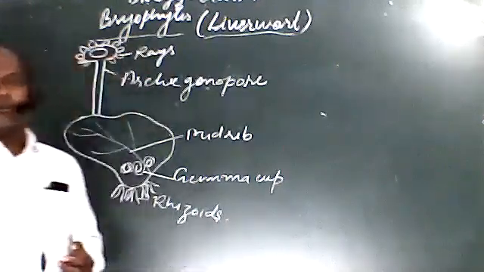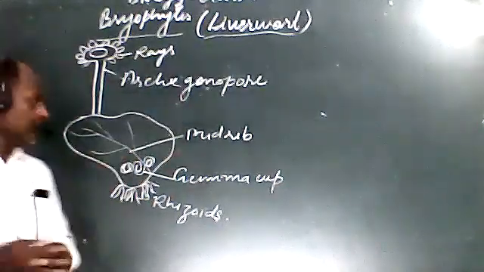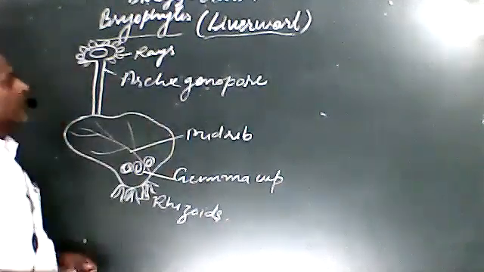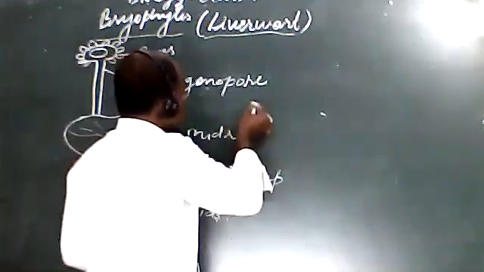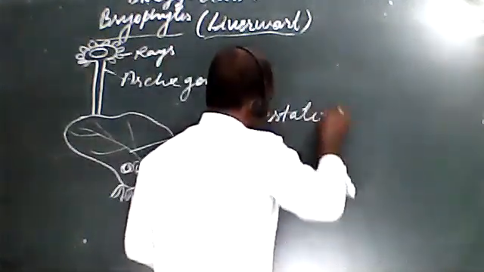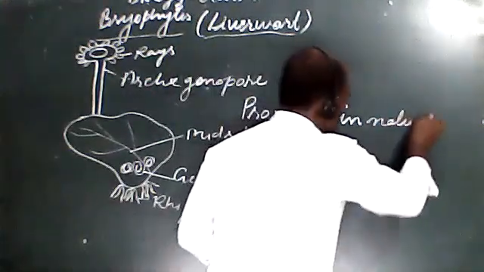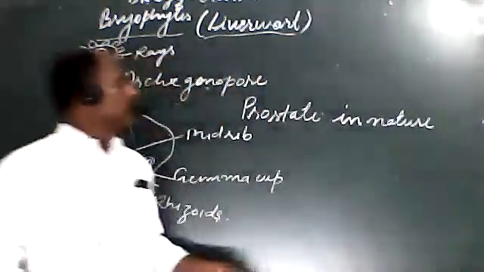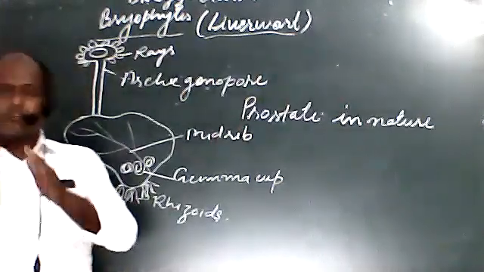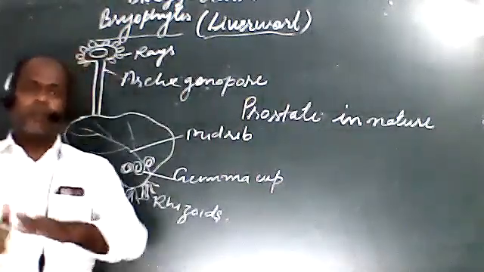Now we have to see the details of the plant body. As we have discussed, it is a flattened structure. Due to this flattened structure, we call this plant body prostrate in nature. Why is it called prostrate in nature? The reason is that this plant body is flattened on the surface of soil.